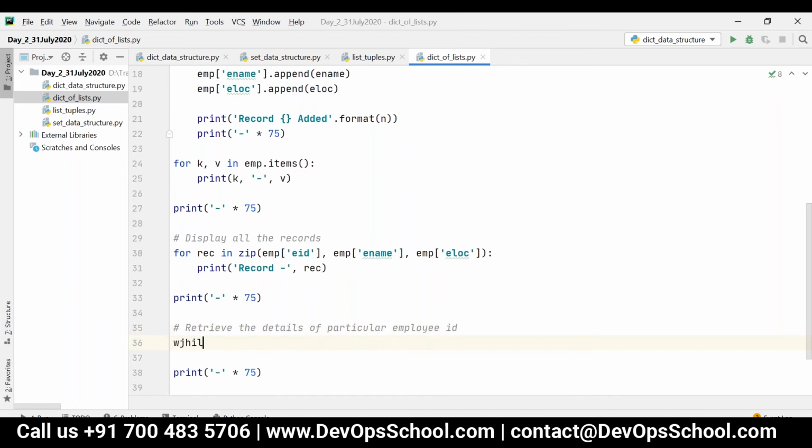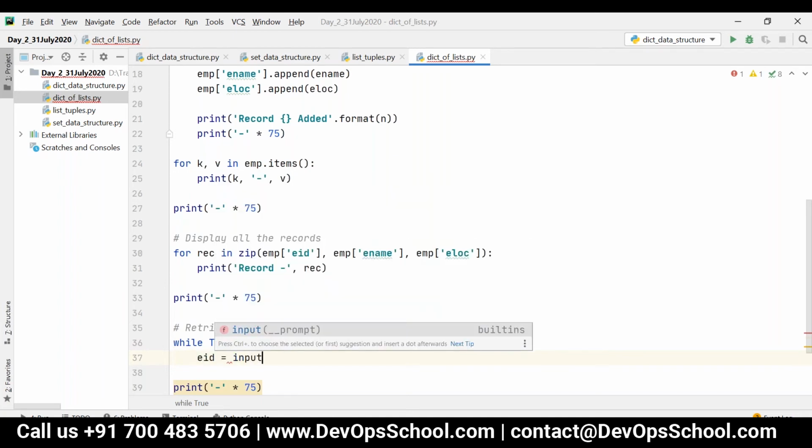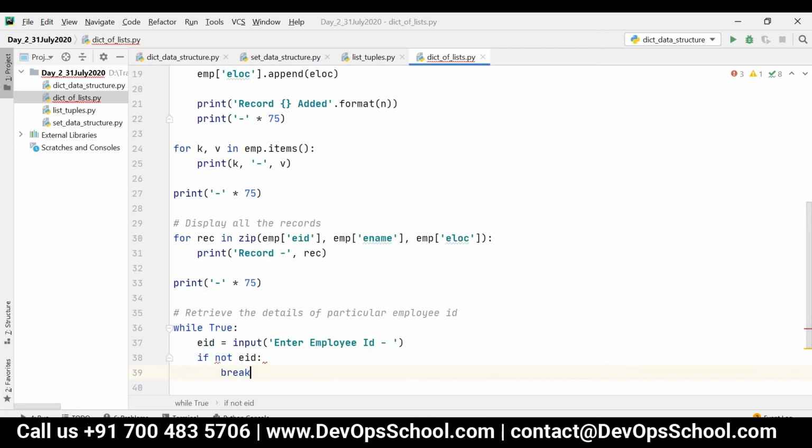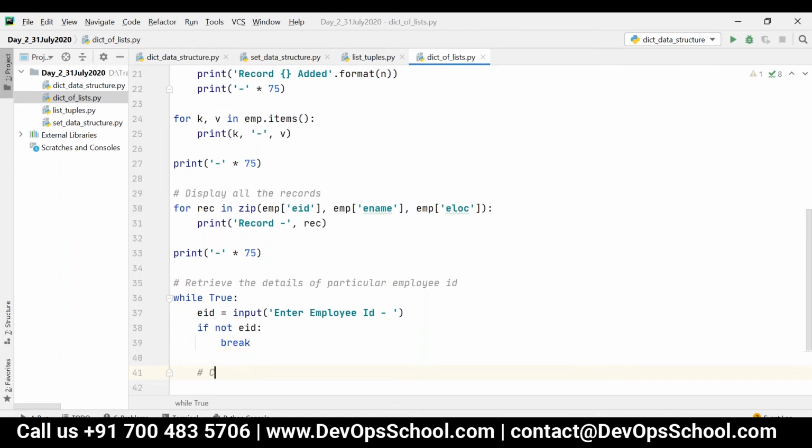Okay, first let's get the input from the user. While true, let's get the EID from the user: EID is equal to input of "enter employee ID". If the user is not entering any employee ID as an input, just come out of the loop. That's it. If the user enters some employee ID, first check for the existence of the employee ID.